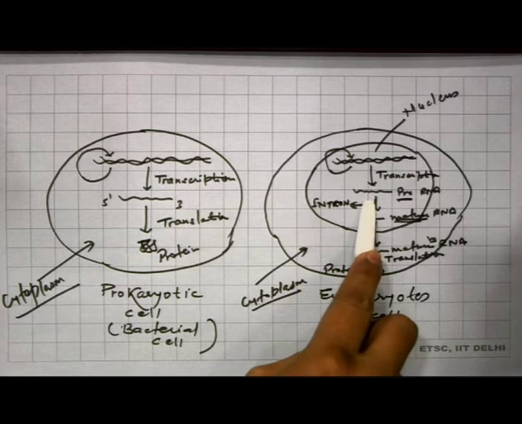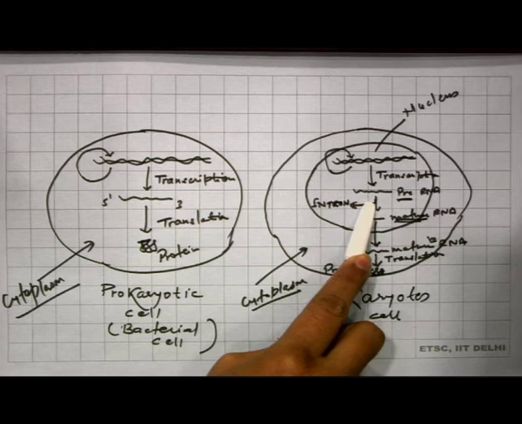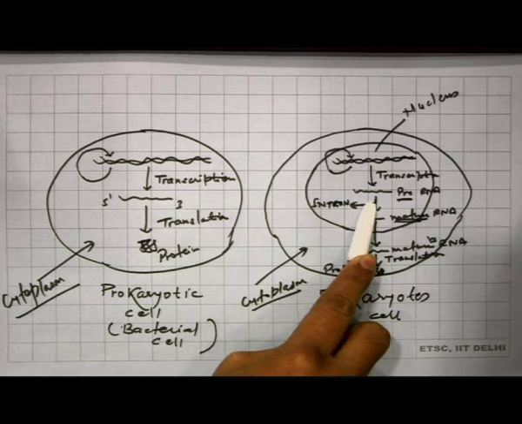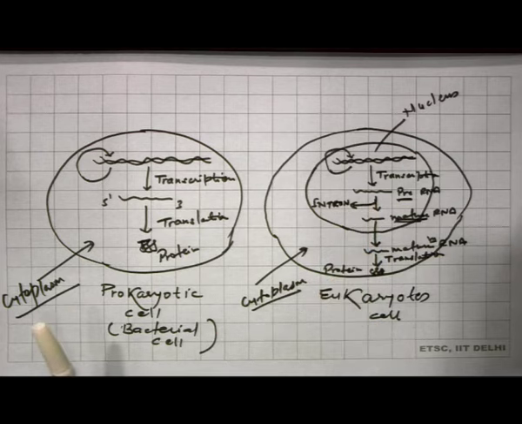In case of eukaryotic transcription, after the process of transcription, pre-RNA is synthesized which has functional as well as non-functional sequences of RNA, and then the non-functional sequences, that is introns, are removed, and the functional parts, that is exons, are spliced to form the mature functional RNA, and then they are translated to form active protein.